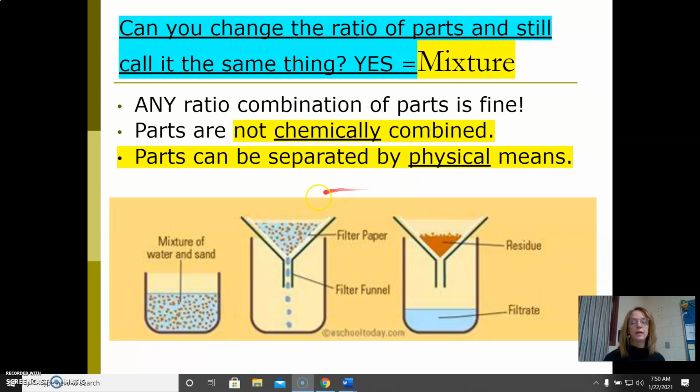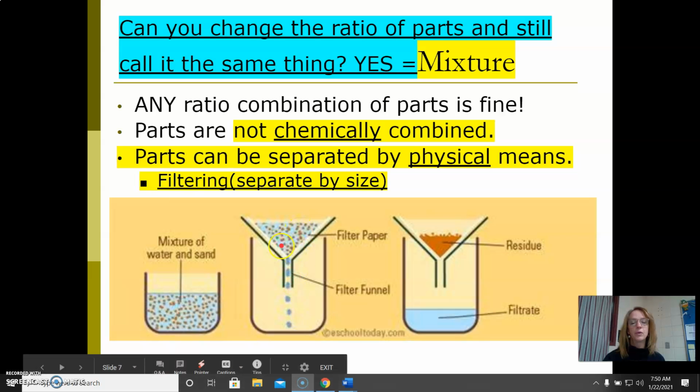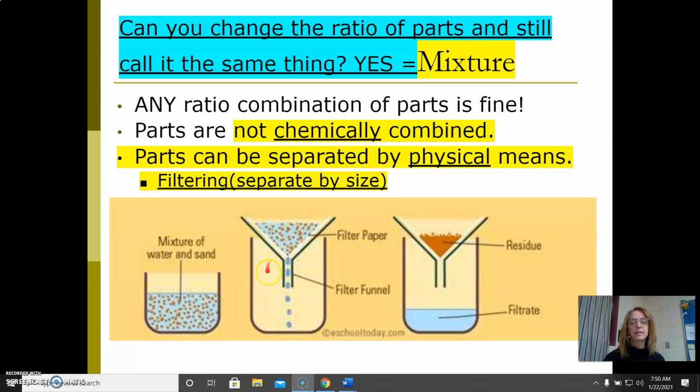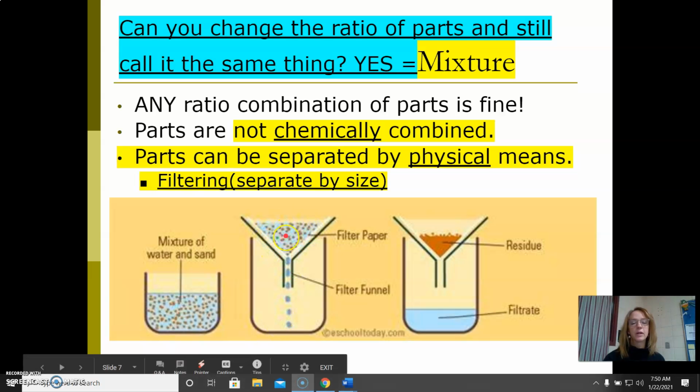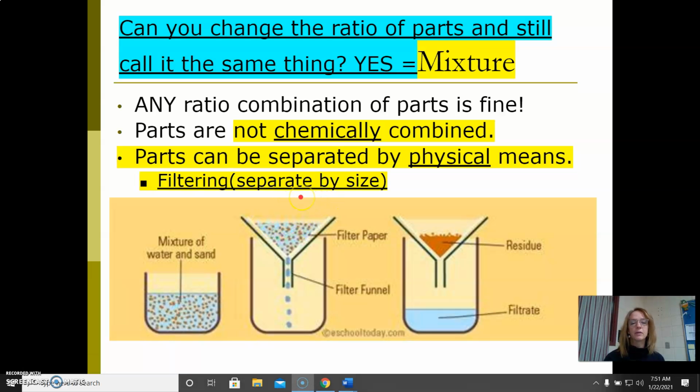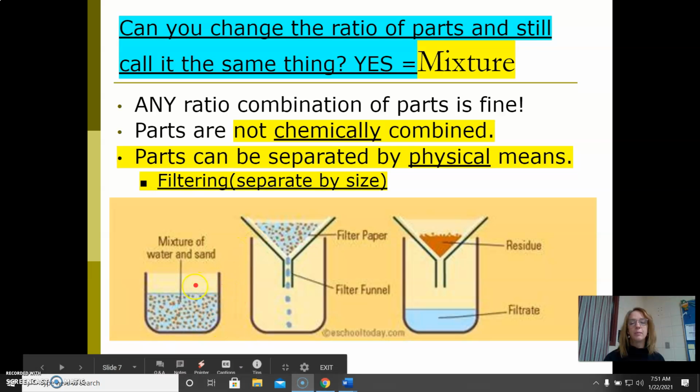So how do I separate something physically? The first way is filtering. So you filter it, particles move through whatever filter device you're using by size. So this is a piece of paper in here like a coffee filter. The water goes right through, the larger grains stay up above. So we separated that without doing a chemical reaction. We know that we had a mixture.